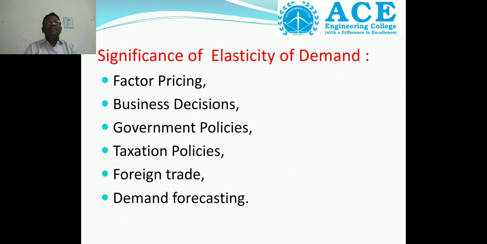Taxation policy means the government may reduce or increase the price of the product. On the basis of the taxation policy, the elasticity of demand of the product is influenced. Foreign trade means imports and exports.